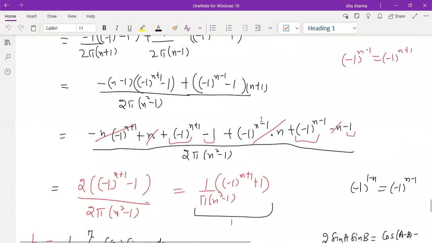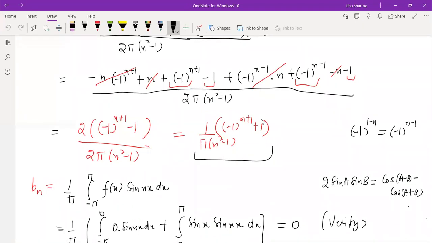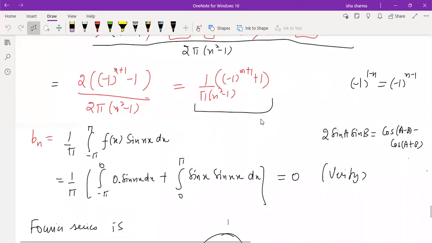For an, I did the calculation in front of you, as you can see, and we just simplified and got the value of an: 1 by pi (n square minus 1) into (minus 1 raised to power n plus 1, plus 1). And then we computed bn, so this will turn out to be 0. I told you to verify this yourself, that bn will turn out to be 0. The integration is not tough in this case.